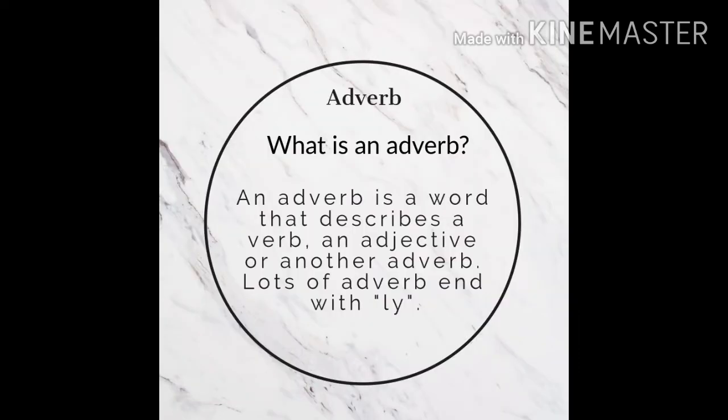In the previous class, we had learnt of adverbs and its usage. Now let's take a quick recap. What is an adverb? An adverb is a word that describes a verb, an adjective or another adverb. Lots of adverbs end with ly. They tell us how, when, where the action takes place. We take the verb and ask the questions how, when, where. If we get an answer, it is the adverb.